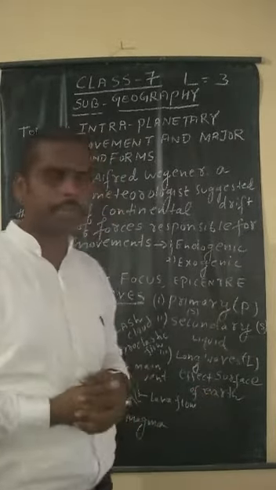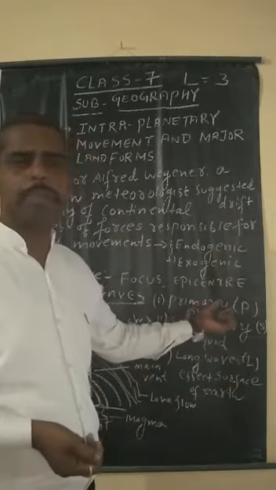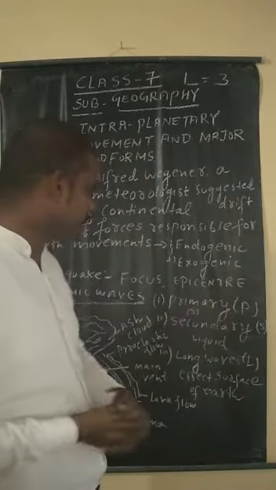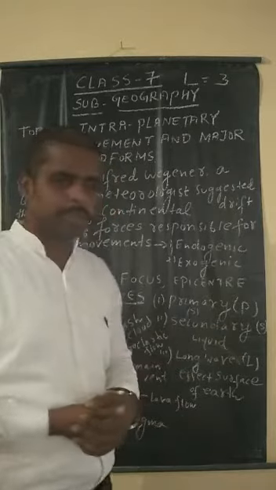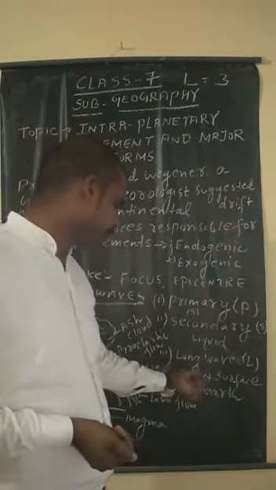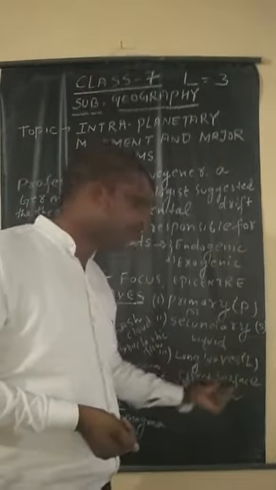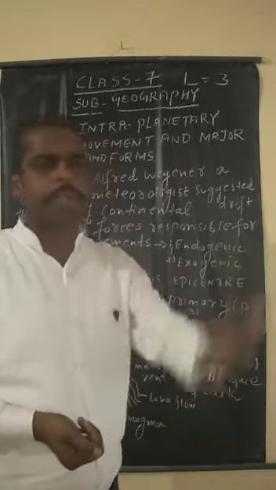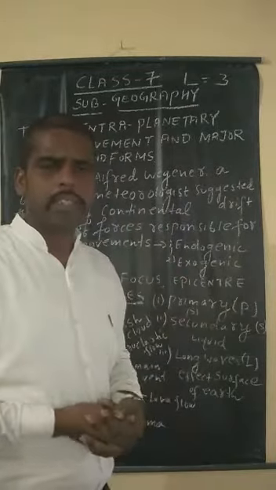There are 3 types of seismic waves. One is primary, which moves through solid particles. The second is secondary, which moves through liquid particles, meaning molten states. And the third is long waves, which occur on the surface, and there is no tremendous loss of life and property.